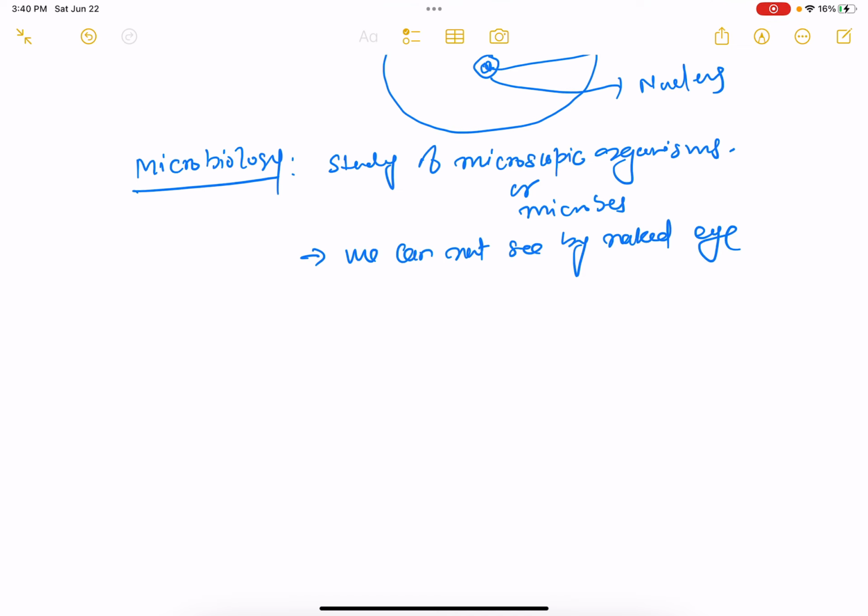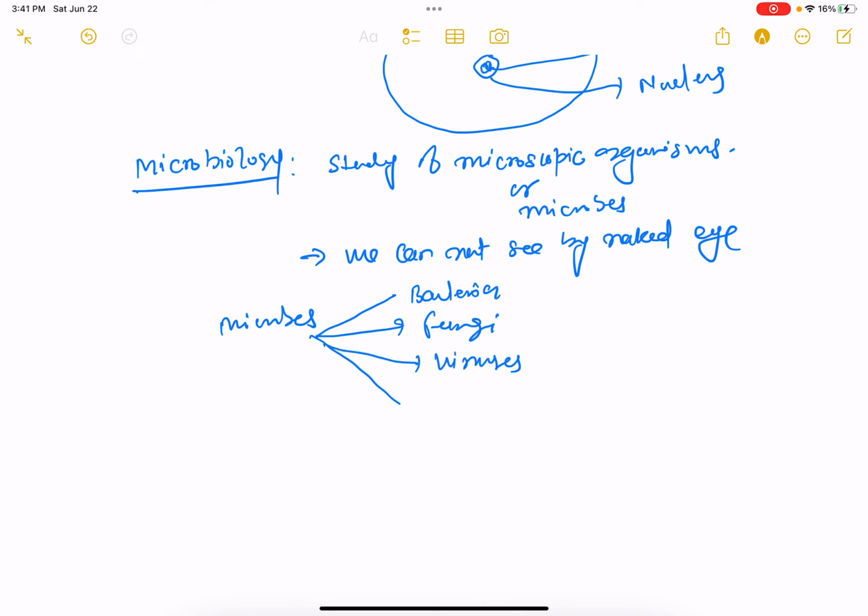So which types of organisms are they? If we are talking about microbes, they are mainly bacteria, fungi, viruses and protozoa. Bacteria are single-celled organisms.